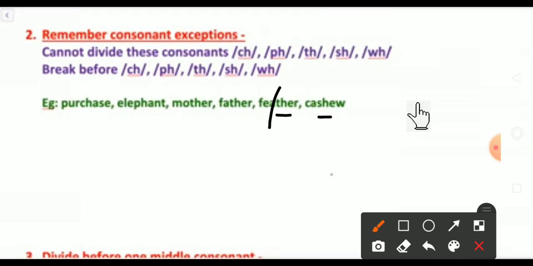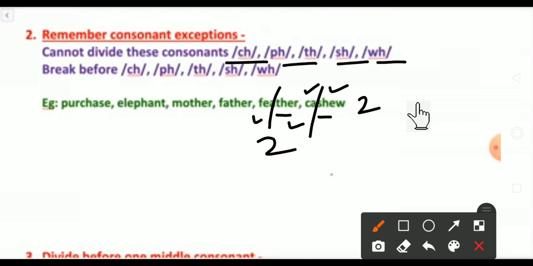Here SH. So cashew. Yes. Got it? So here 2 syllables are there because A and E. 2 syllables. Here also E and here also E. Here also 2 syllables. Got it? So what is our second rule? What does it say? Yes, remember the consonant exceptions, which are CH, PH, TH, SH and WH. So we can't separate them. So before these we have to break. Got it? So like that we can divide.